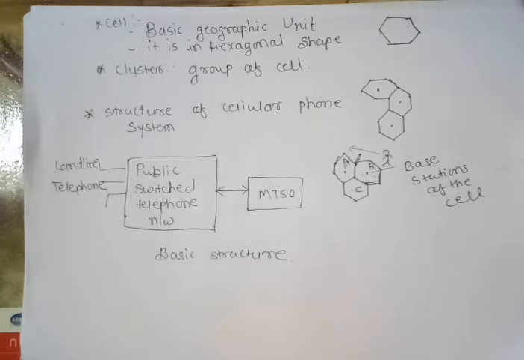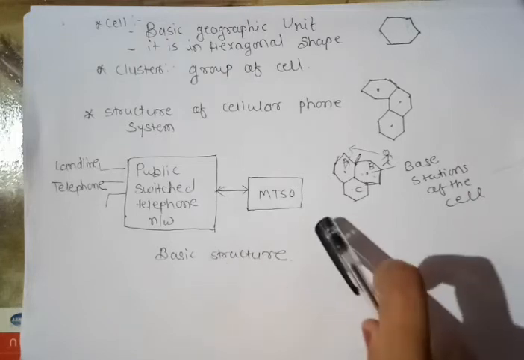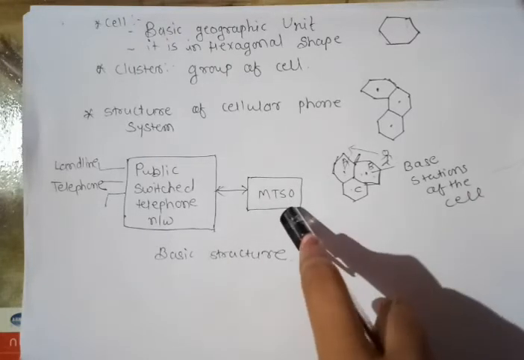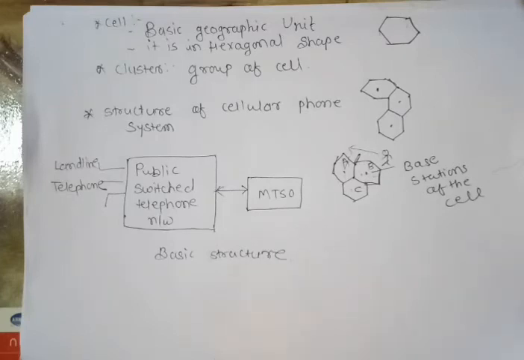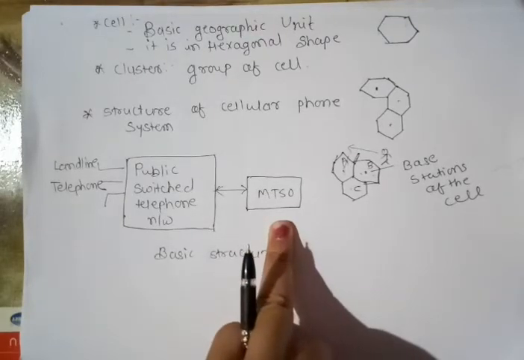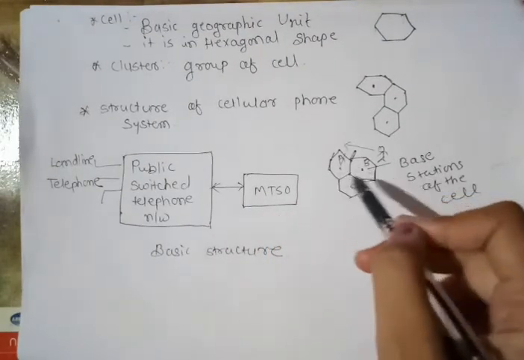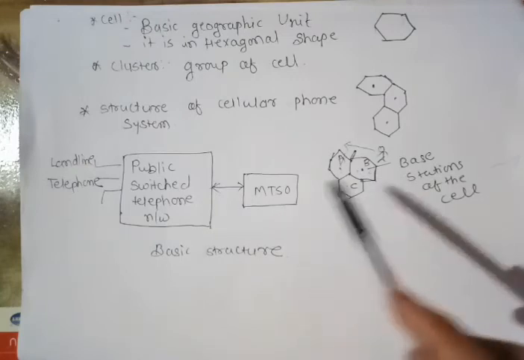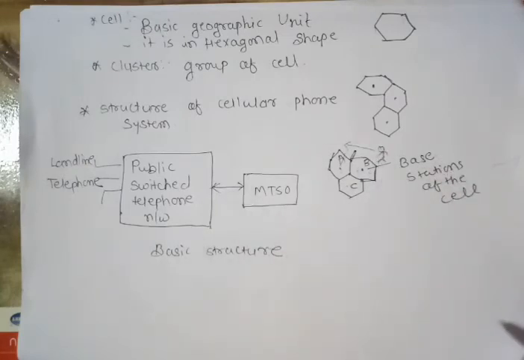Next, we have to study the function of the MTSO. The MTSO controls all the cells and provides the interface between each cell and the main telephone office. MTSO will provide the interface between each cell A, B, C. The MTSO will provide the interfacing between every cell and the main telephone office.